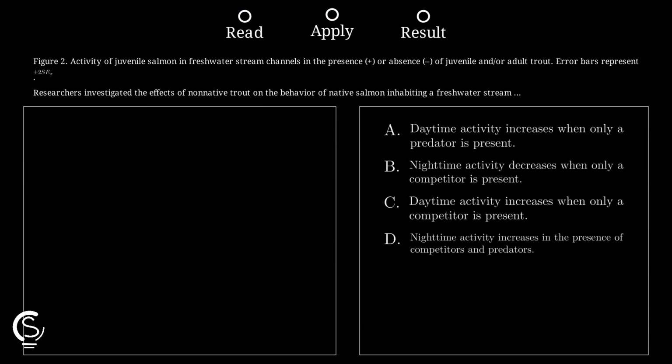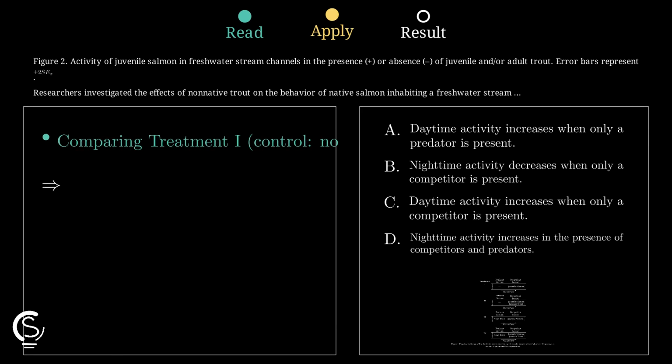First, compare the control group in treatment 1 to treatment 2 where only competitors are present. You will see that daytime activity for the juvenile salmon clearly increases in this scenario. Look closely at the error bars for these specific data points. Since they do not overlap, we can confidently conclude that this increase in daytime activity is actually statistically significant here.